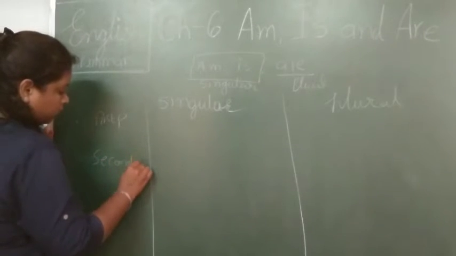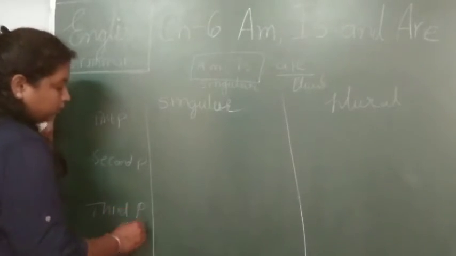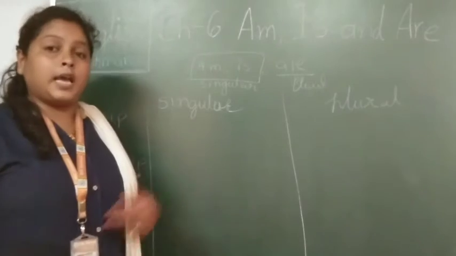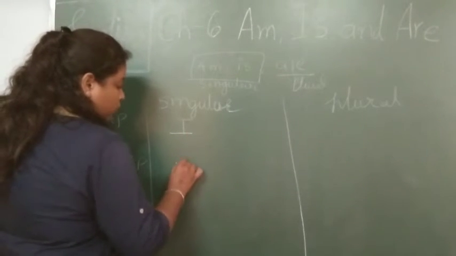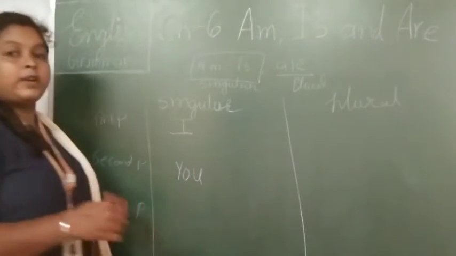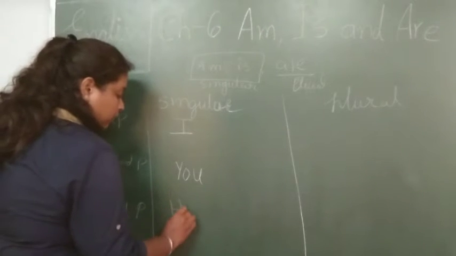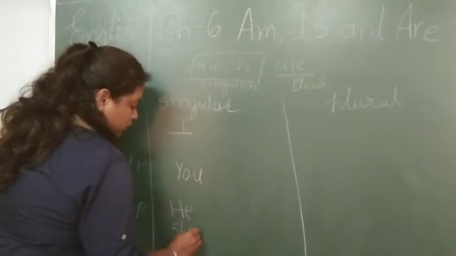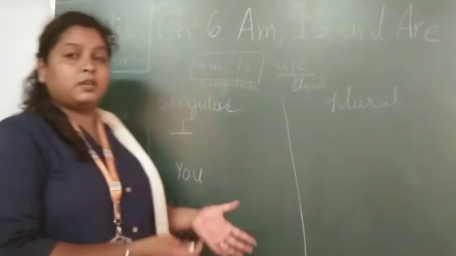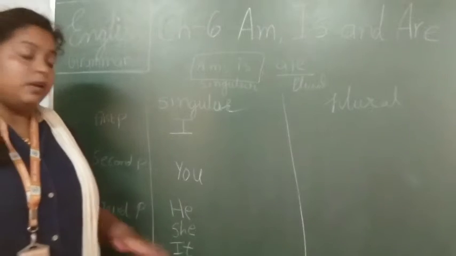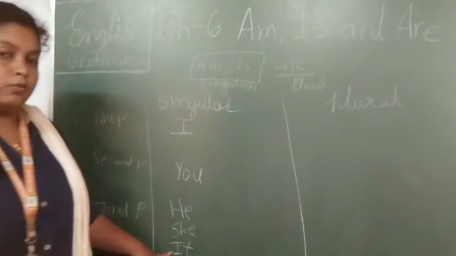second person and third person, right? So first person, that means I. So I is singular. Next, you will be in the second person. Whenever I am talking with you, that means one another person. And when we both are talking about a third person, it might be he, or a boy, might be she, a girl, might be it, an animal. So he, she, it is in the third person singular noun, right?